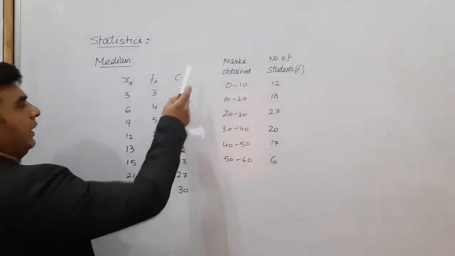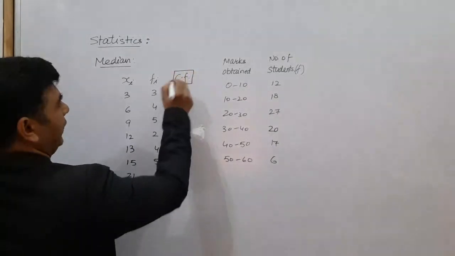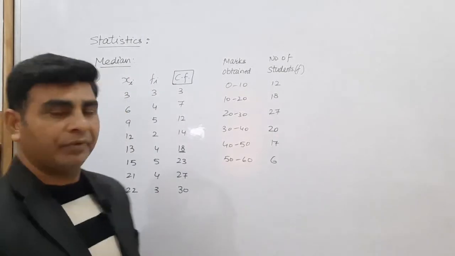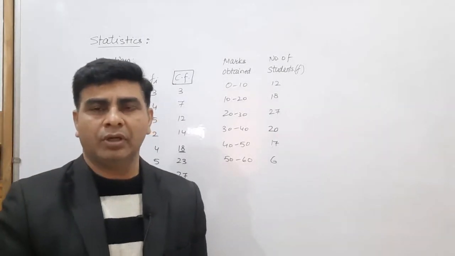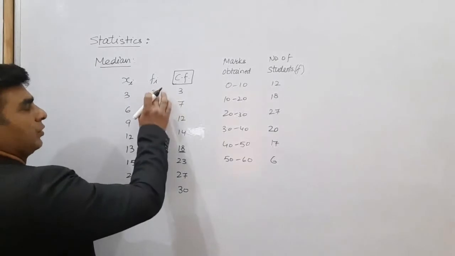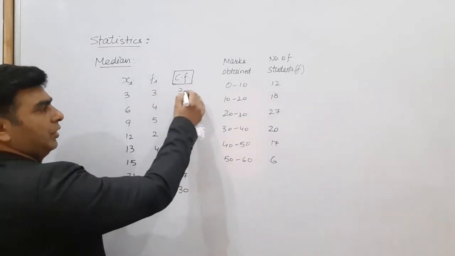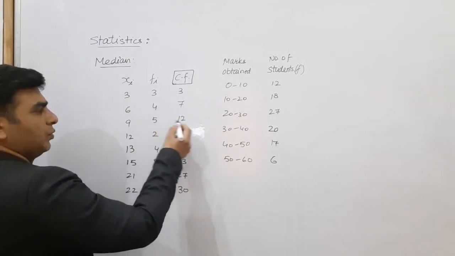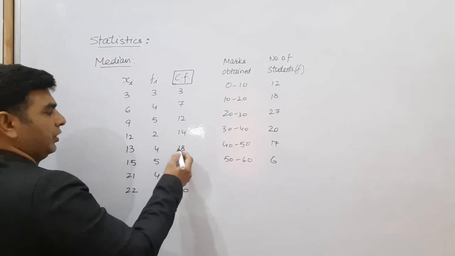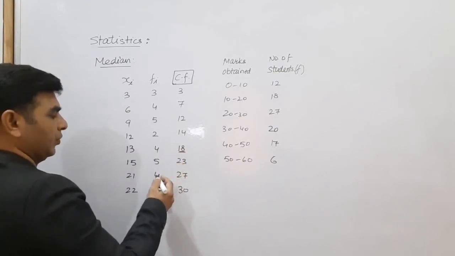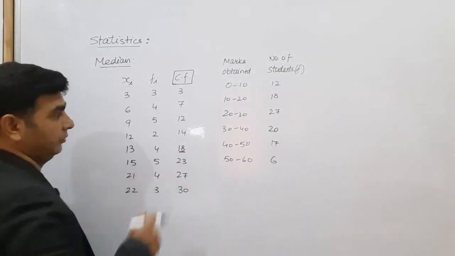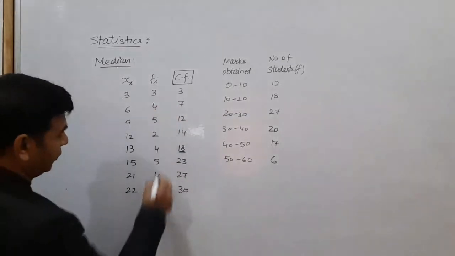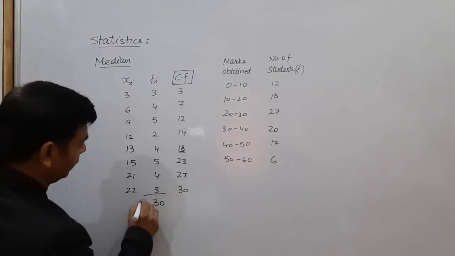So first of all we need to find the CF, the value of CF, we need to find it ourselves. Cumulative frequency is known as CF, and cumulative frequency means you add up all the frequencies. So first take 3 as it is. Now 3 plus 4 is 7, 7 plus 5 is 12, 12 plus 2 is 14, 14 plus 4 is 18, 18 plus 5 is 23, 23 plus 4 is 27, 27 plus 3 is 30. So this is the total frequency, the sum of all the frequencies is 30, and this is denoted by capital N.